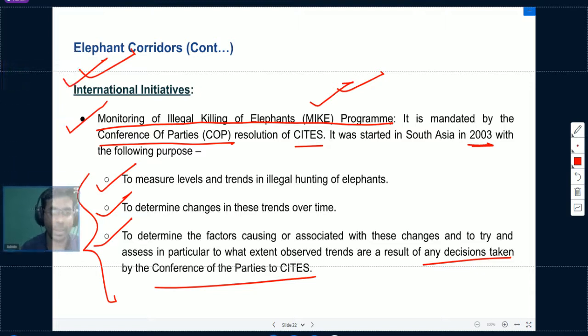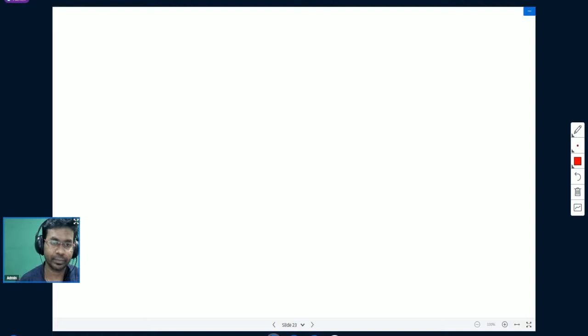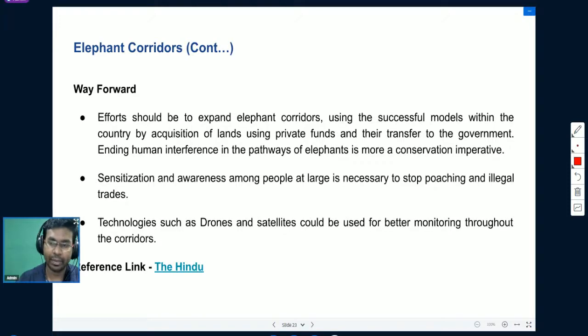What you need to remember is that there is an international initiative known as the MIKE program, which stands for monitoring of illegal killing of elephants. In India, we have Gaj Yatra and Project Elephant. These are the two initiatives to protect elephants. And apart from this, we also conduct regular census of elephants to see what the population level of elephants in India is.